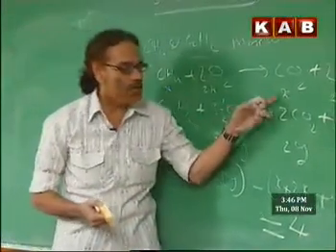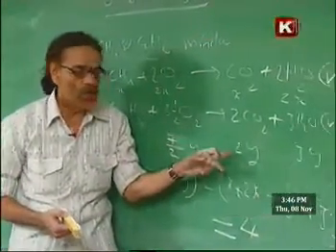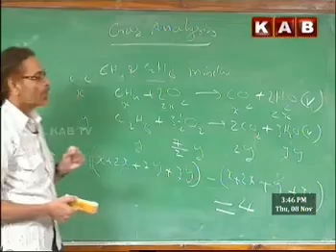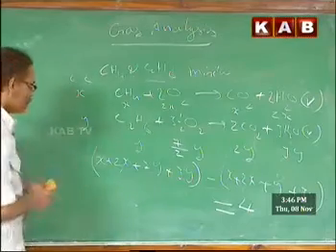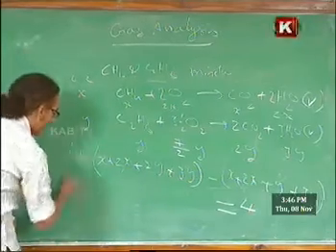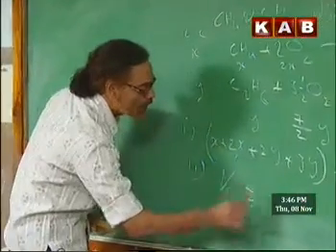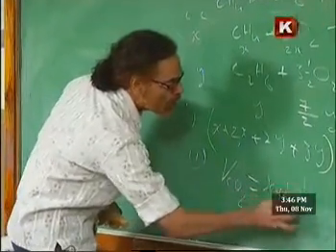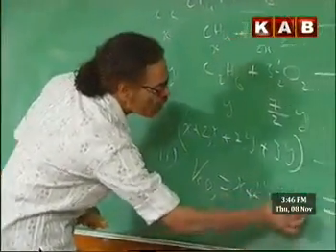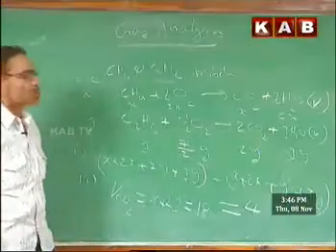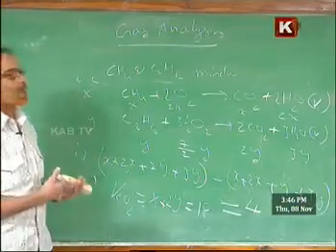From equation 1, x cc, from equation 2, 2y cc carbon dioxide obtained. Therefore the total volume of carbon dioxide is x plus 2y, and that is equal to 18. So you can now solve these two and get the answers.